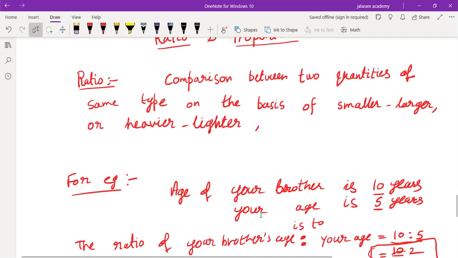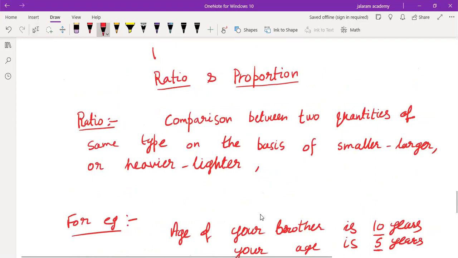Ratio and proportion we are studying. So comparison between two quantities of the same type on the basis of smaller, larger, as we have considered age; heavier, lighter, if we consider weight; more, less, currency, or some property, etc. is ratio.